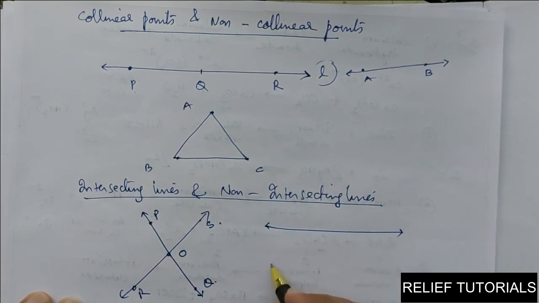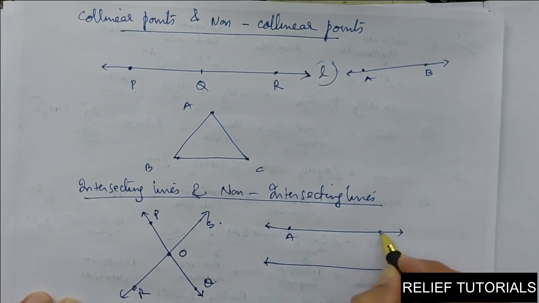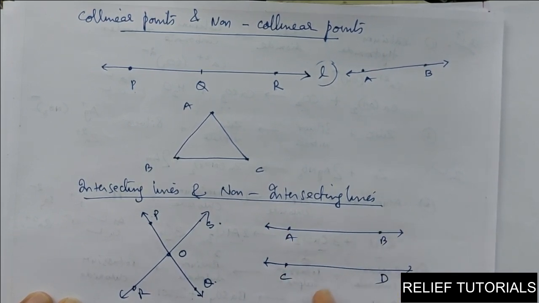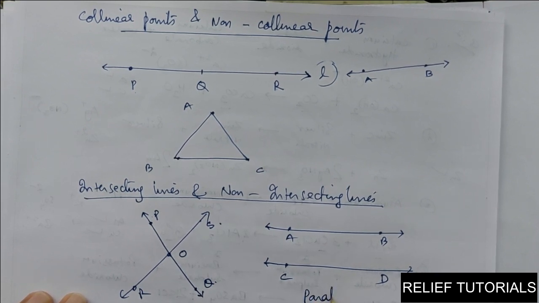And I will draw one more, see here. So there is no common point which belongs to both the lines. So they are non-intersecting lines. It means they will never intersect each other. If they do not intersect each other, then they are called parallel lines. Have you got, friends? So if lines are not intersecting, they are parallel. If lines are parallel, then they are not intersecting. It is vice versa. Okay? So if I say lines are intersecting lines, it means they are not parallel. If I say lines are parallel, then they are not intersecting lines. Clear?